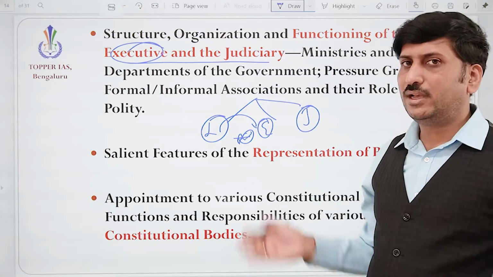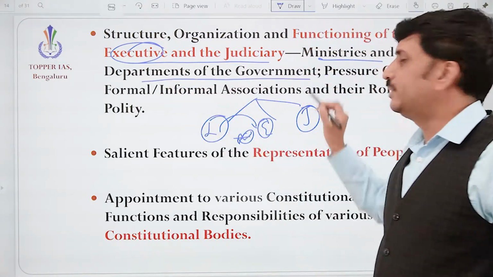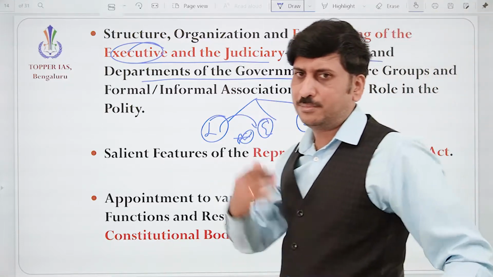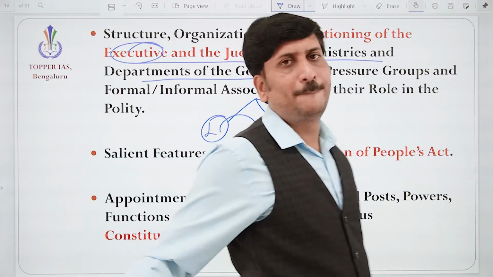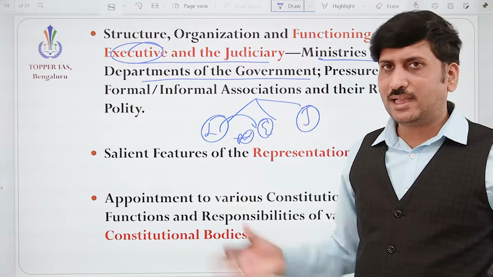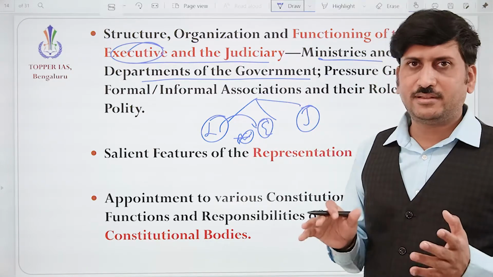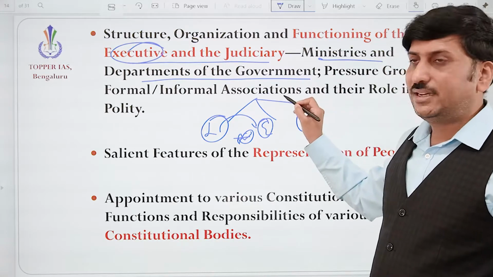And below that, the government, basically the cabinet, the ministries and the departments of the government, like the education department, finance department, law department, agriculture department, business department, correct? All these departments, how they are functioning as a team, like ministries under the President. Fine? We need to understand that.